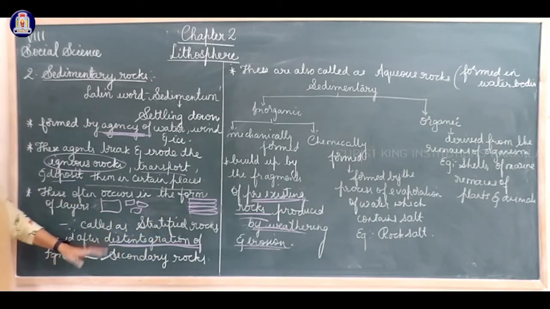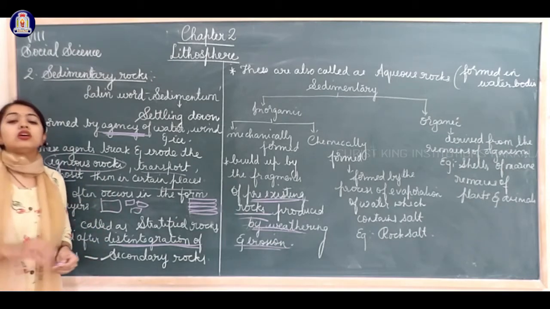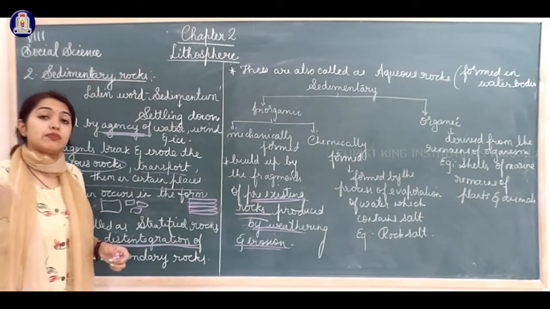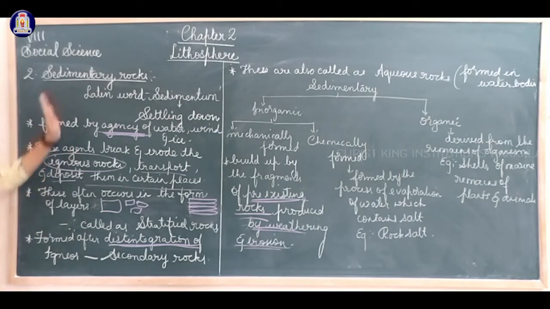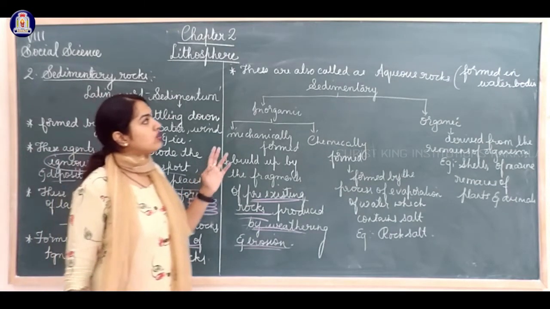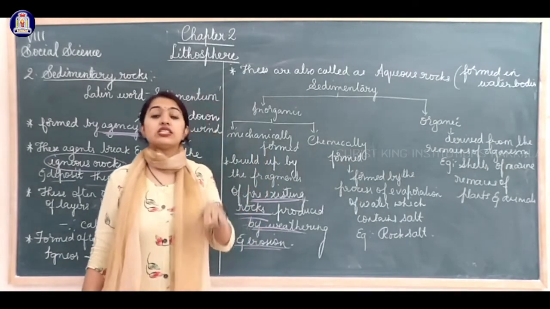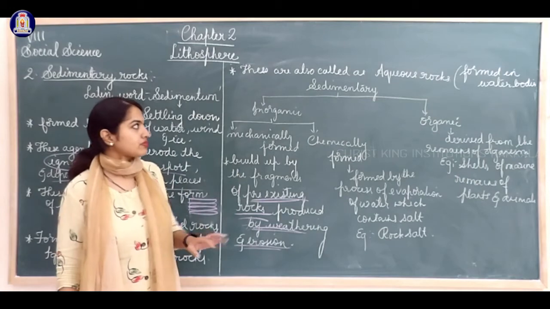Then they are formed after the disintegration of igneous rocks. It comes secondary. Once the igneous rocks are formed, after the disintegration, that means breaking them into pieces, these kind of rocks are formed. That's why they are called secondary rocks. These are also called aqueous rocks because they are formed in water bodies like lakes or ocean beds.